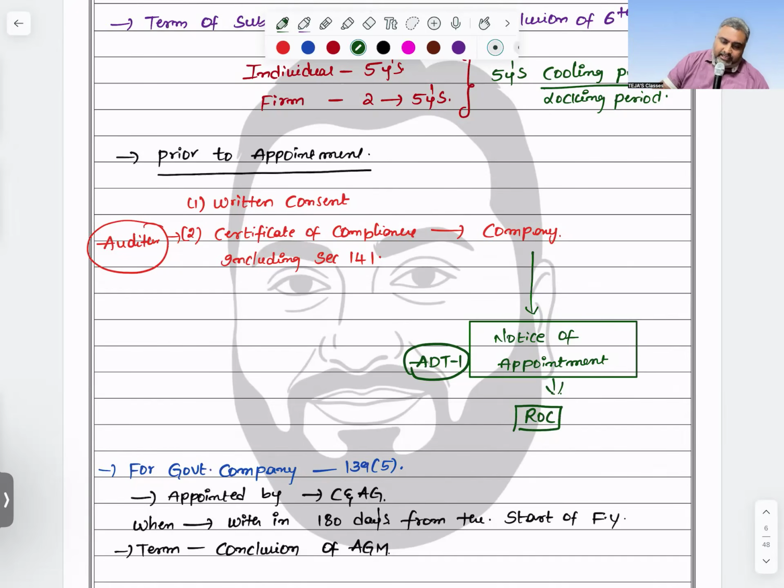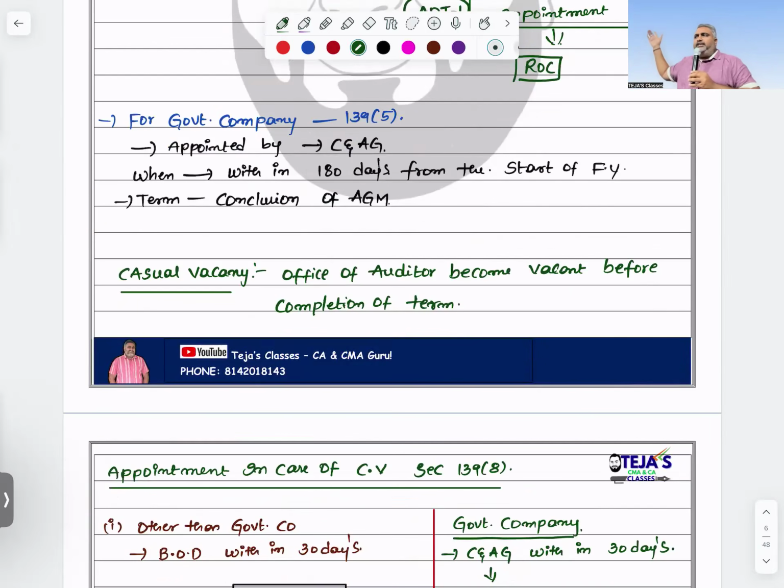Okay. So in case it is a government company, once again who comes into the picture? The C&AG of India. When do they need to appoint the auditor? Within 180 days from the commencement of the financial year. Okay, what is the term?